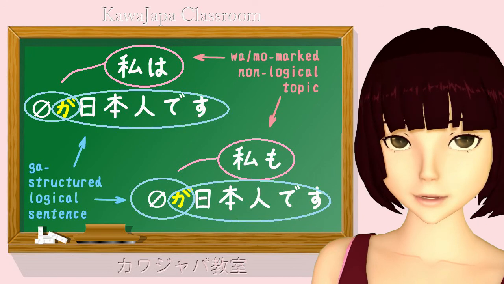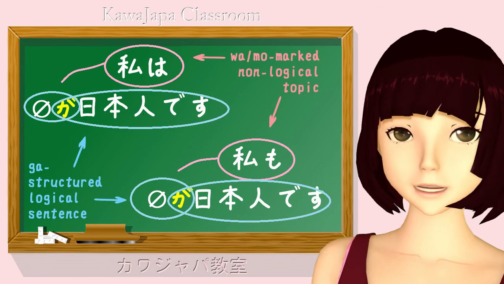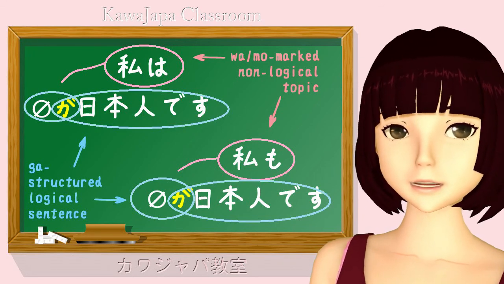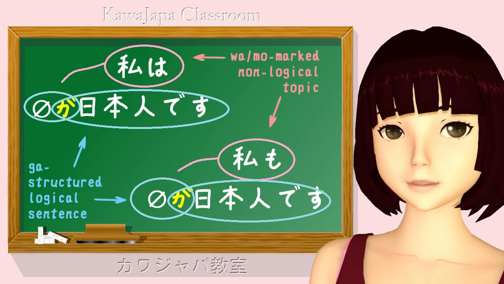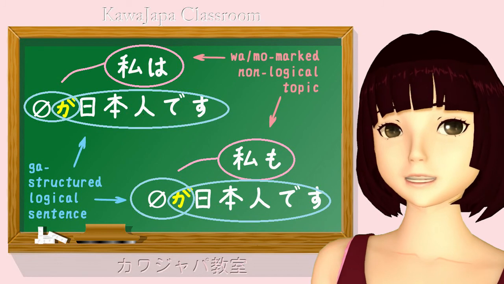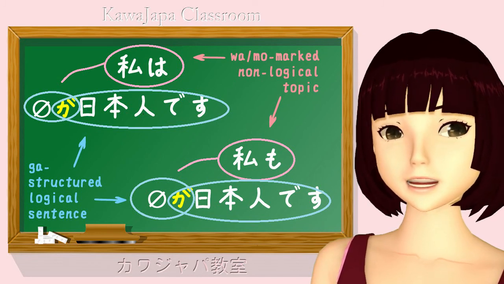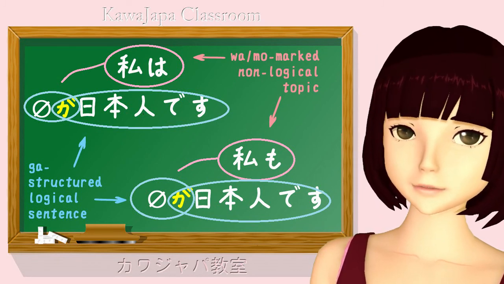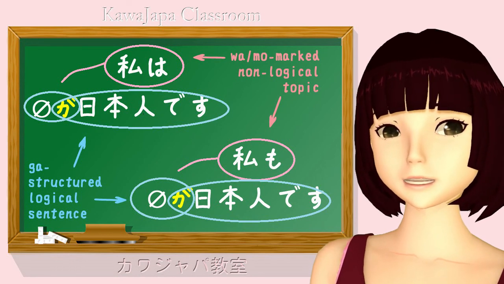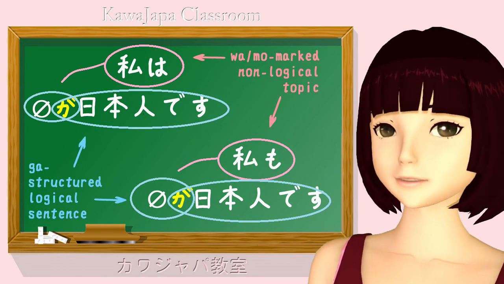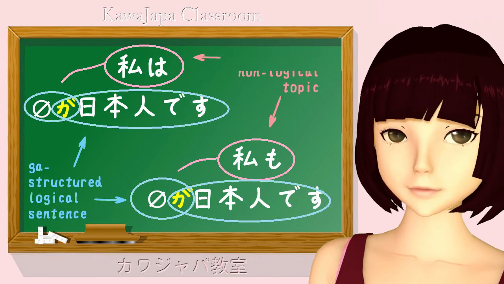So, as we've seen, the mo, just like the wa, can appear to conceal the ga particle. Actually, it's not concealing it at all, because we can use the sentence with no visible ga and no wa either. But sometimes it's actually helpful in defining what the ga particle is going to be. But it doesn't have to be the ga particle.